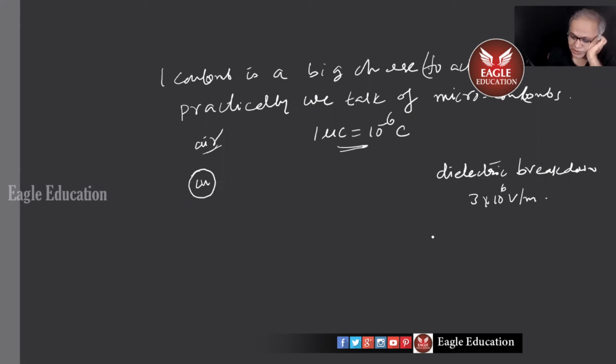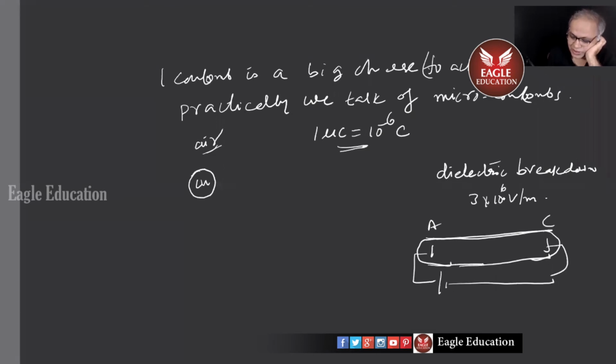What it means is this. If I take a glass tube of 1 meter length and put an anode and cathode and apply a potential difference of how much? Lesser than this, no conduction here between anode and cathode. But if I apply 3 into 10 to the power 6 volts of potential difference, this air inside becomes conducting. This is what you mean by dielectric breakdown. That value will be given by the E to be applied, electric field to be applied.